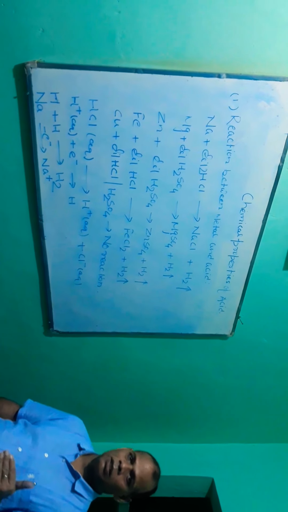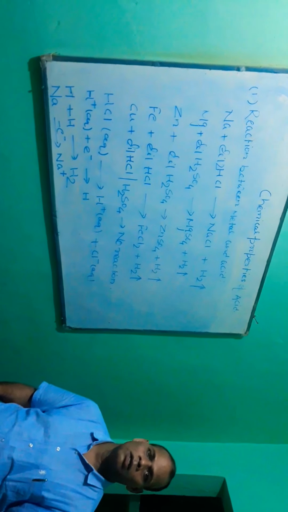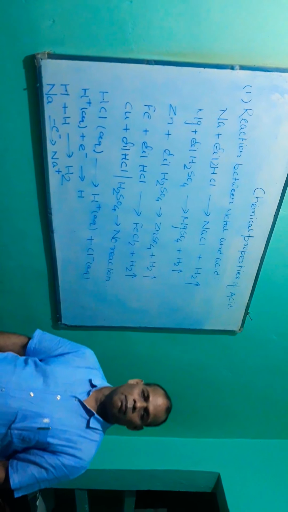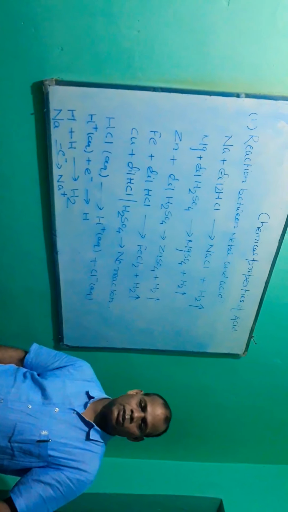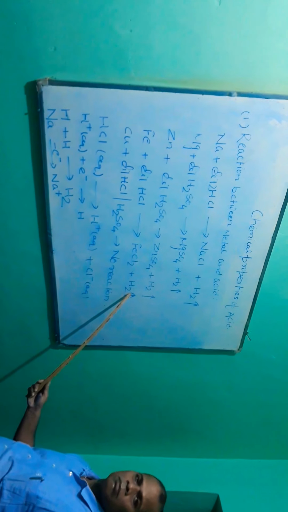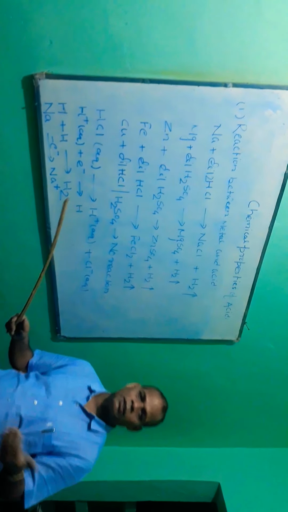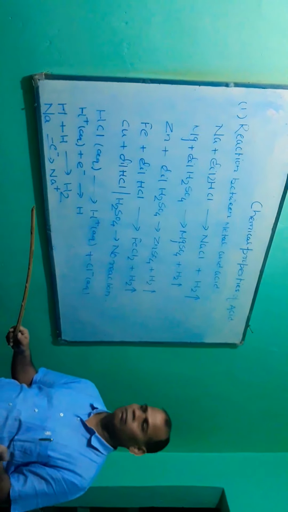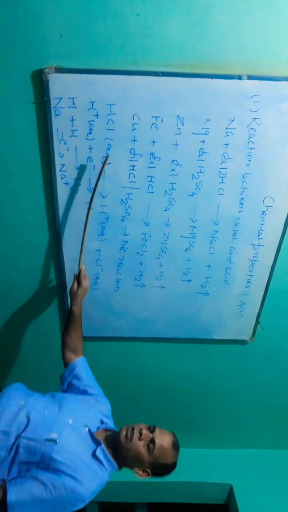But one thing before we go for it, keep it in mind, just to recall your reactivity series. The metals which are above hydrogen in the reactivity series react with dilute HCl and H2SO4 and evolve hydrogen gas. But those which sit below hydrogen, copper, silver, gold, platinum, do not react with either dilute HCl or H2SO4. No reaction. We will discuss that a little bit.